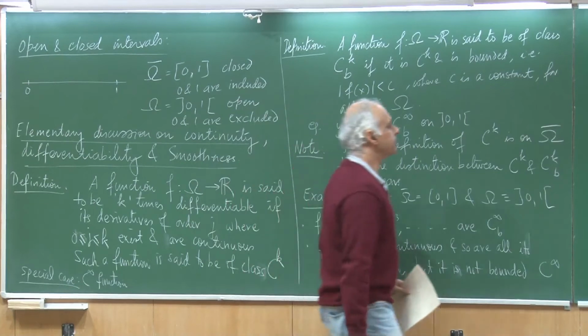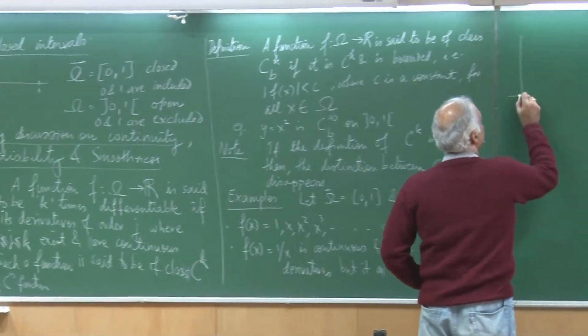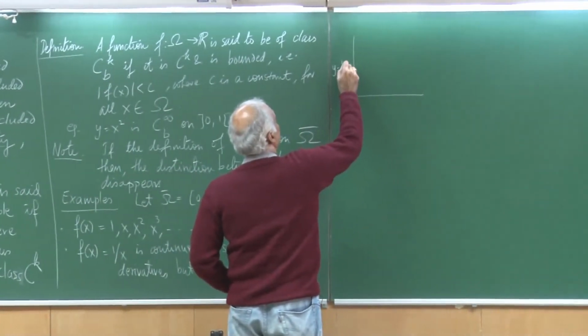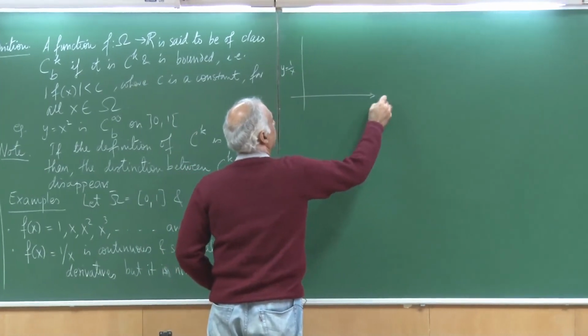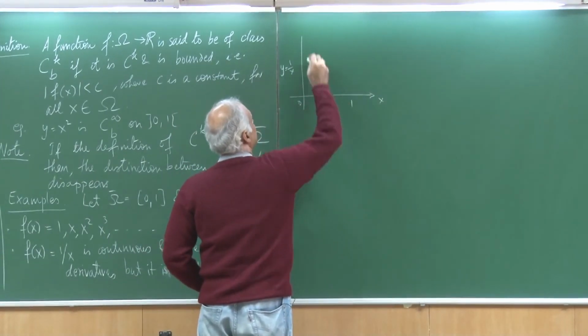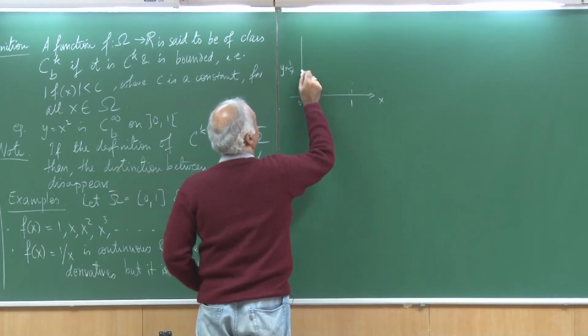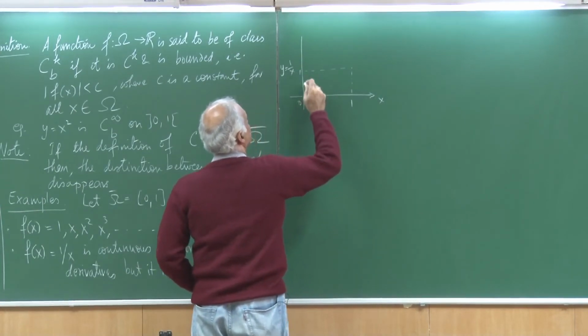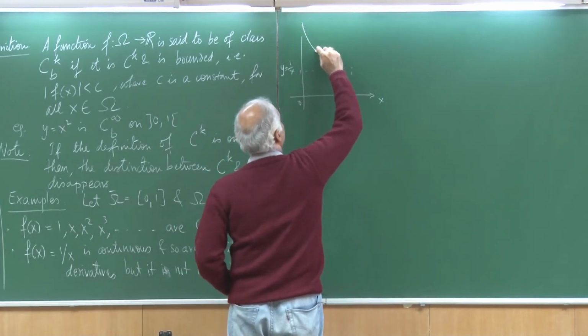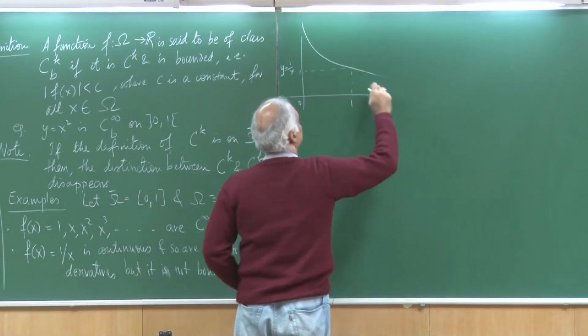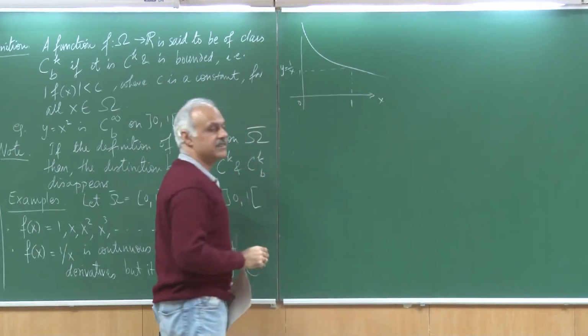So, therefore, it is a C infinite function, but not C infinite B. Why is that? Well, I could draw y equal to 1 by x, with x, this is 0, this is 1, and at 1 of course I would get a value which is 1, but this function would look something like this. Of course, I am only interested between 0 and 1.